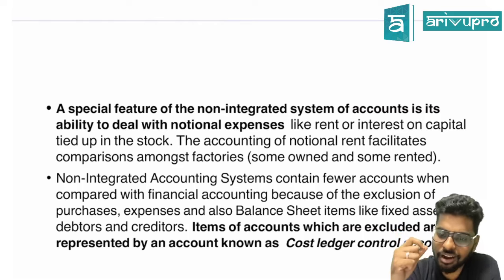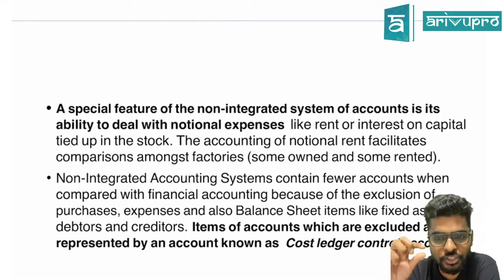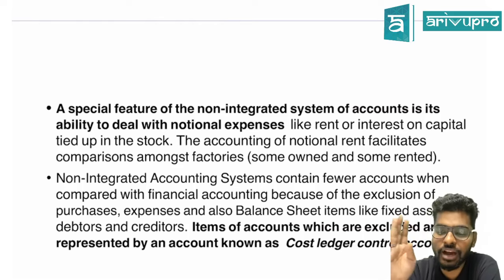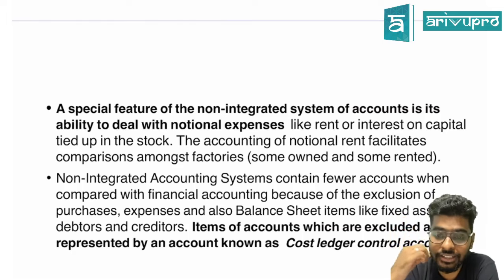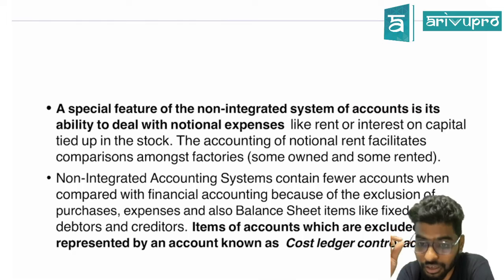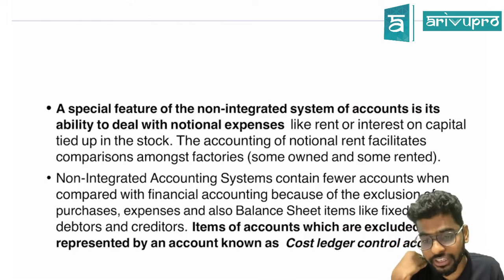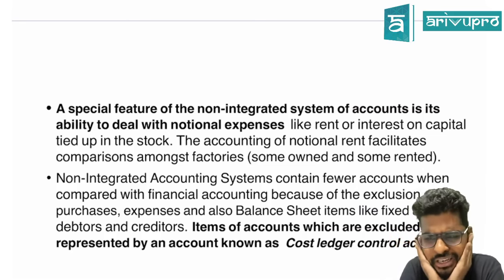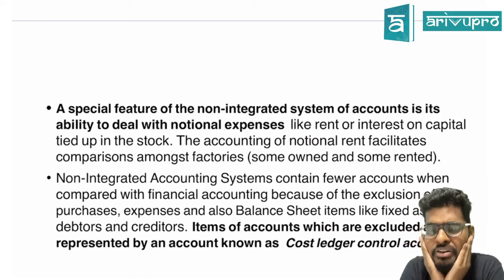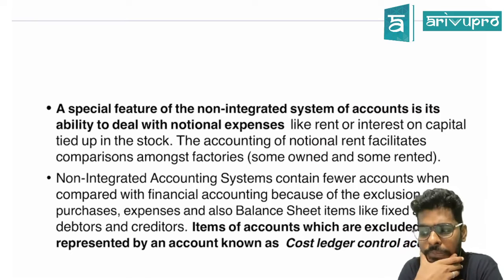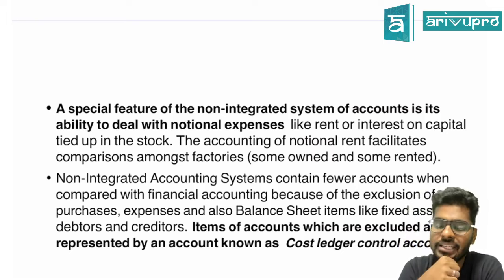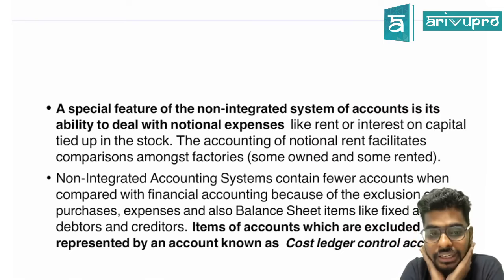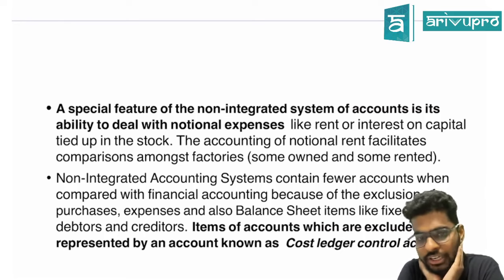Have you ever accounted saying that I've spent this much of money on stock? Since I did not sell it, this is the interest I would have lost. I could have kept this money in fixed deposit. Opportunity cost. Have you ever come across recording an opportunity cost in financial accounting? No. Whereas in a non-integrated accounting, we try recording all this notional expenses.